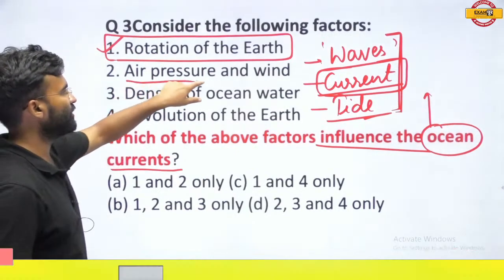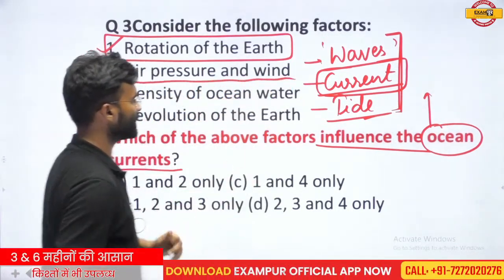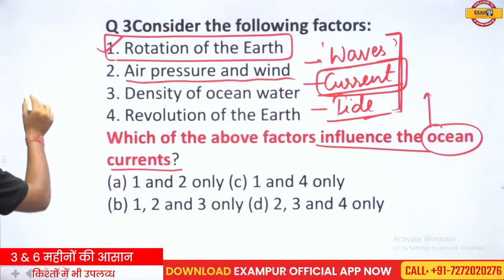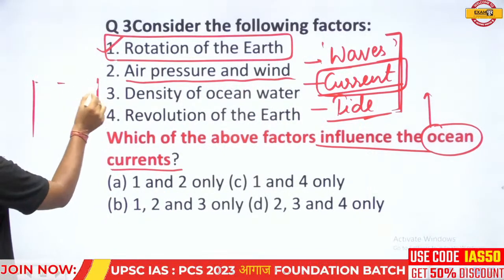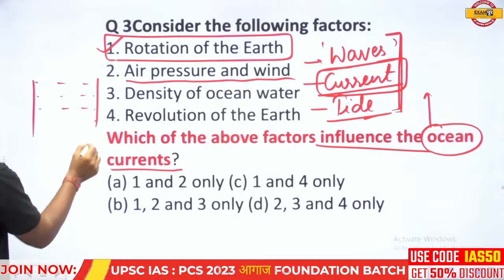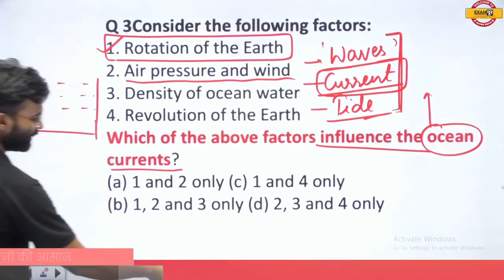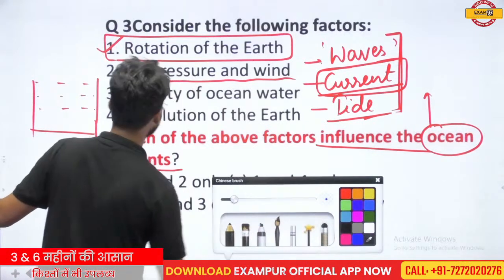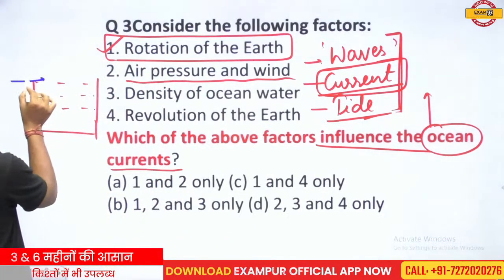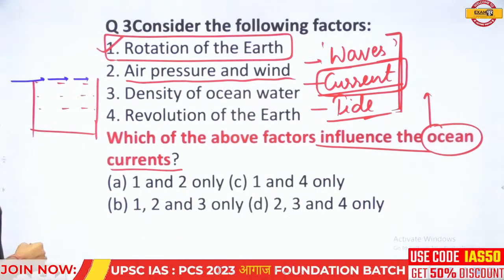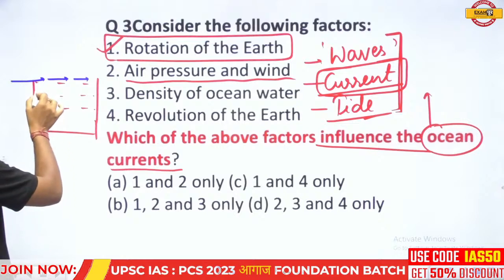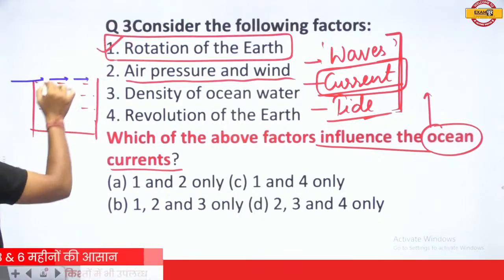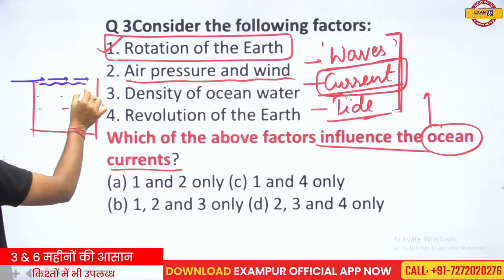The second factor is air pressure and the wind. Suppose this is an oceanic water body, and a wind is moving over this region. If the wind moves over it, it creates friction on the water body, and due to this force of the air, the water starts to move from this direction to this direction.